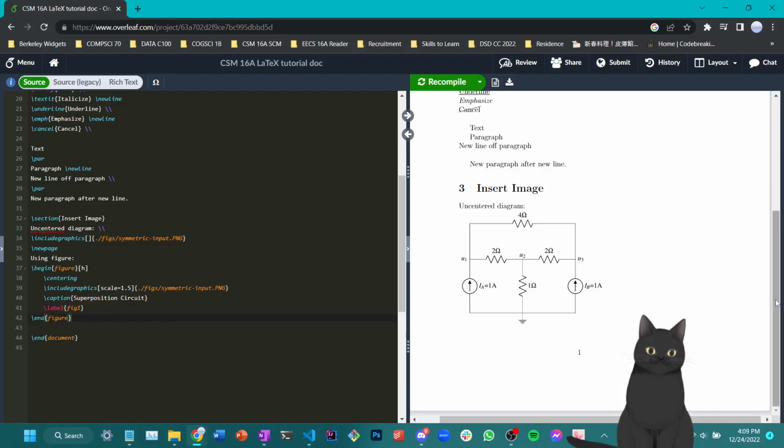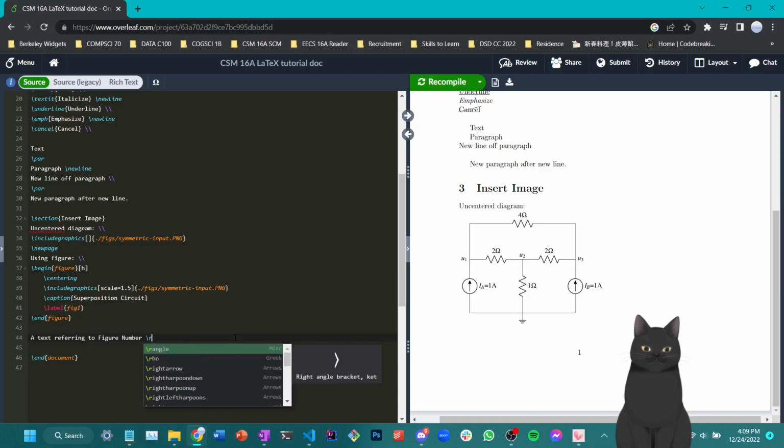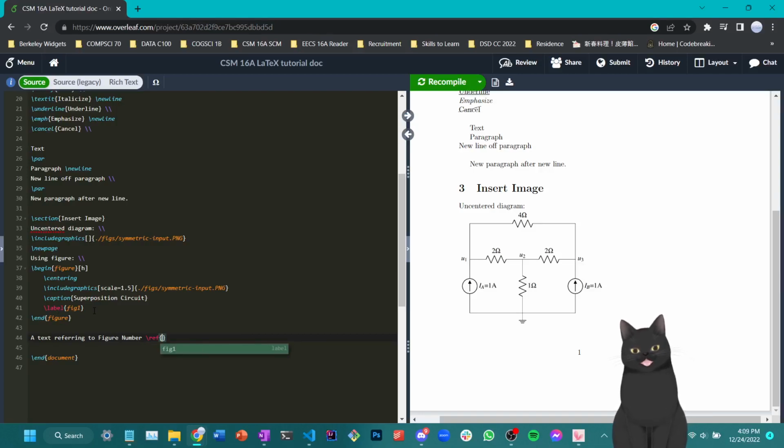Okay, so now that we have typed this up, let me also show you a couple of neat tricks with what the label can do. I'm going to type a text around here. Begin figure has a weird property, so I'll have to use a new line right here. Okay, so I'll say here a text referring to figure number. Sometimes when writing questions, I like to refer to my previous figure, right? So for example, I might want to refer to this figure by number. But this number might also change if I add a new figure around it. So how I can track my figure number dynamically is to say \ref and then put in the label of the thing here, for example, fig1.